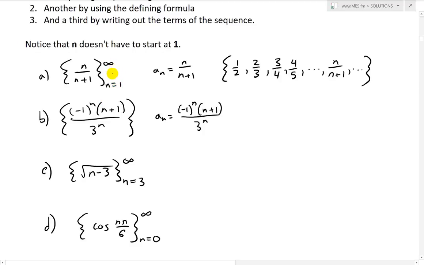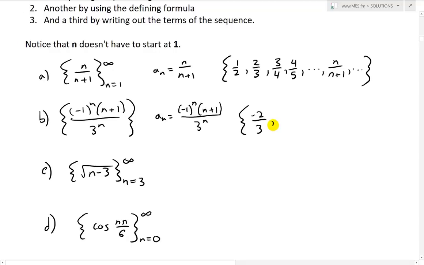If it's not there, we just assume we're defining from n equals 1, from the first term. So we have n is 1, so negative 1 to the power of 1 is going to be negative 1, it's an odd number. Then 1 plus 1 is 2, so we'll have a negative 2 over 3.